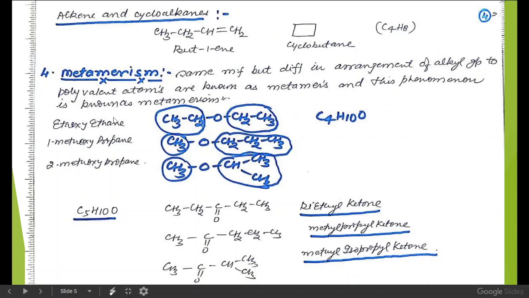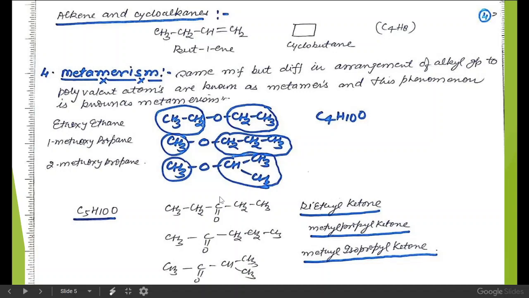If we consider the example of ethoxyethane, 1-methoxypropane and 2-methoxypropane, all these three compounds have the same molecular formula C4H10O, and oxygen is bivalent and there are two different alkyl groups. Here ethyl groups are there, here methyl and propyl groups are there, and here methyl and isopropyl groups are there. So having the same molecular formula but a different arrangement of alkyl groups to a polyvalent atom, they are metamers of each other.